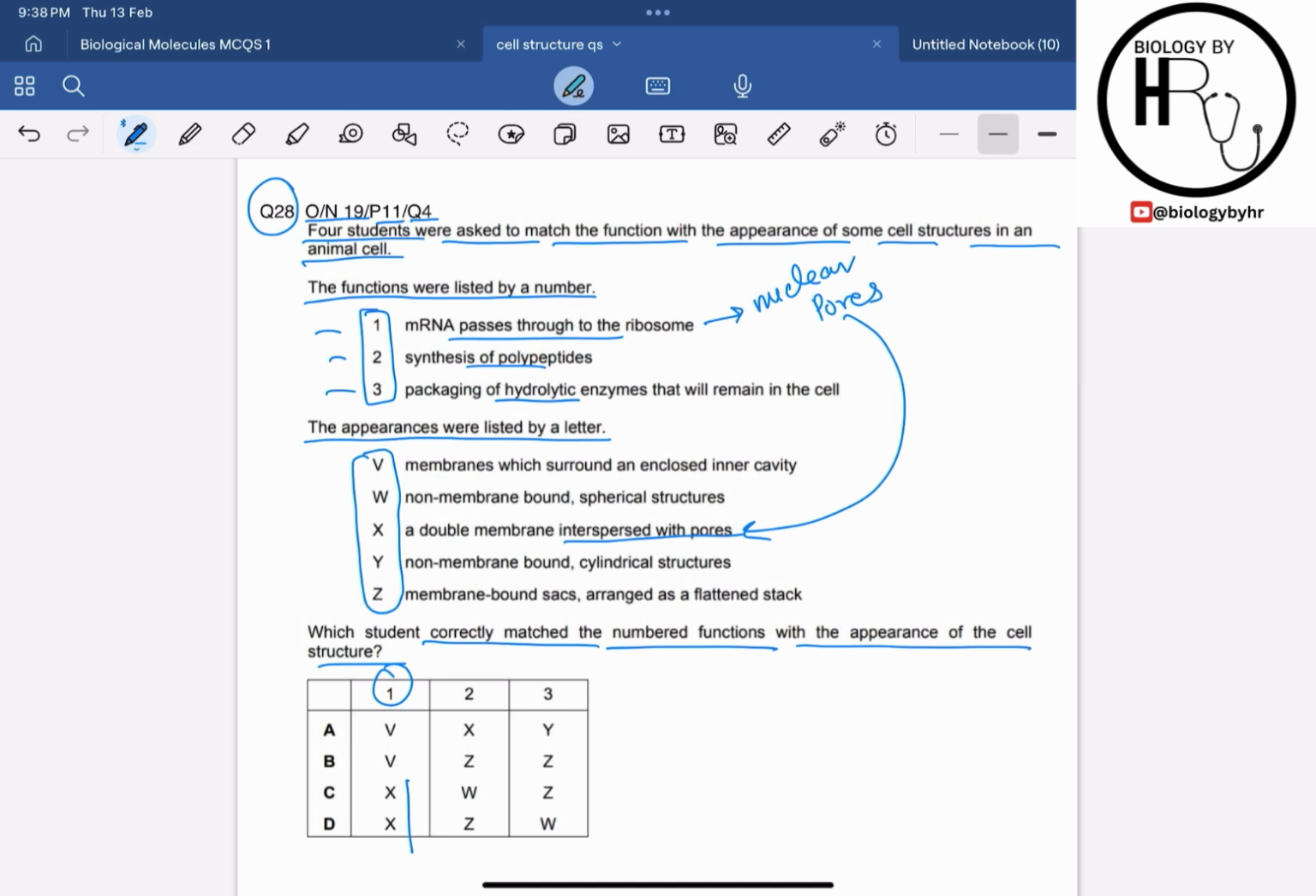Synthesis of the polypeptides is basically the function of the ribosomes, right? Ribosomes are the non-membrane bound spherical structures, so W. For 2 it is W, and for 3 they are saying packaging of the hydrolytic enzymes that will remain inside the cell. So we know that packaging is the function of the membrane bound sacs arranged as a flattened stack, which is the Golgi body, right? So hence for 3 it is Z. So the correct answer for question 28 is option C. I hope that this is clear to all of you.